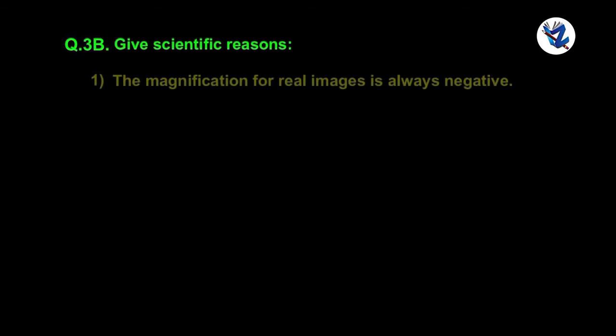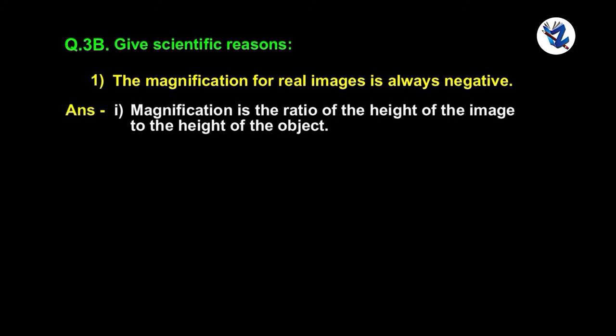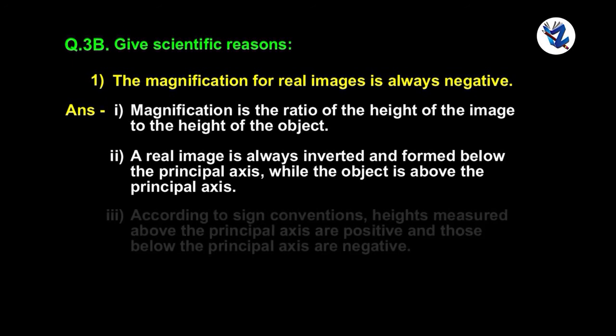Question 3b. Give scientific reasons. The magnification of a real image is always negative. Magnification is the ratio of the height of the image to the height of the object. A real image is always inverted and formed below the principal axis, while the object is above the principal axis.